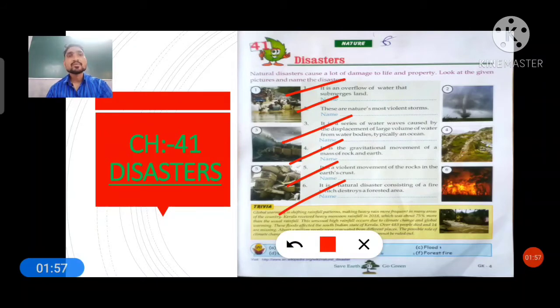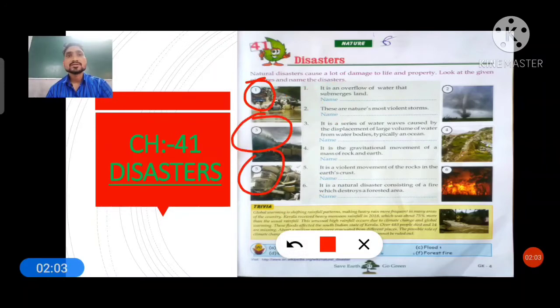According to our questions, you will concentrate on what it is known as and how the picture or incident happens in this disaster. Here in this chapter also you will get it.